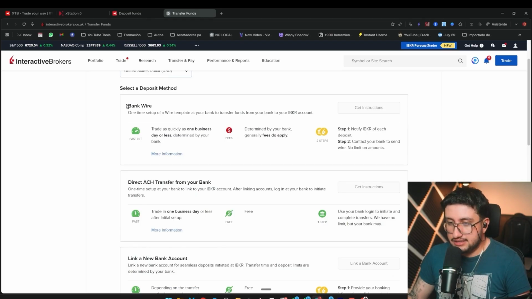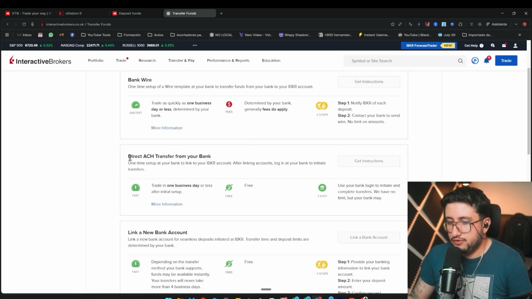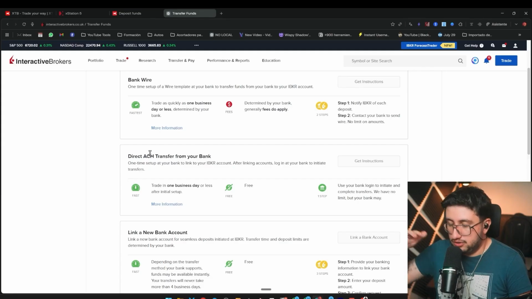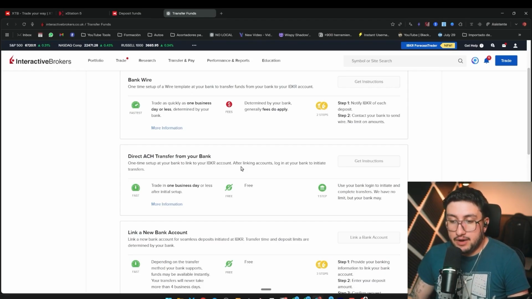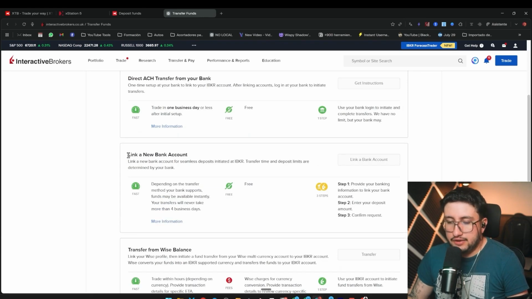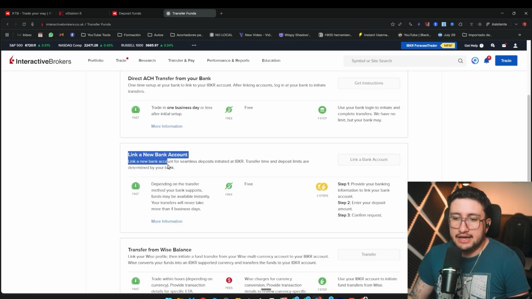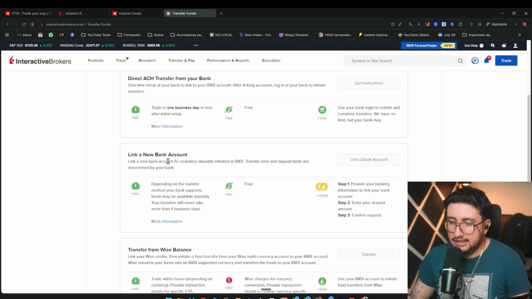And here, bank transfer appears, which is the same thing Interactive Brokers offers us. But now, if, for example, you're in the United States or have a US bank account, you can do a direct ACH transfer, which is free. They don't charge us, so that's pretty good. Since when transferring, well, obviously there are also commissions, just as we shouldn't only consider commissions for buying and selling stocks or ETFs, but we must also consider commissions at the time of deposit. So this one is free. Here it is. Again, if we officially have an account in a US bank, we can link it and deposit.